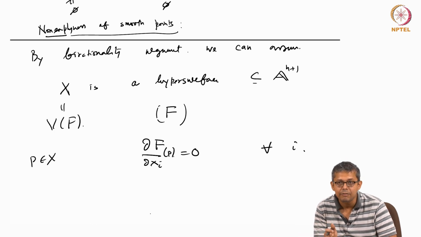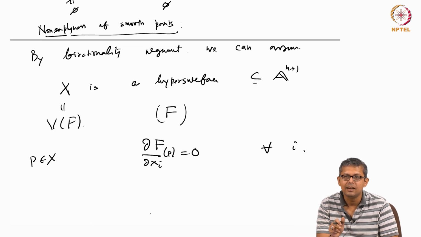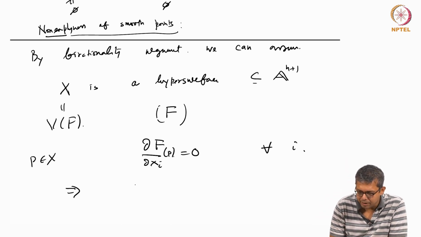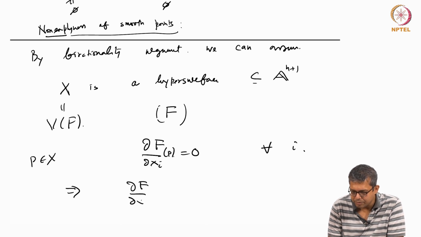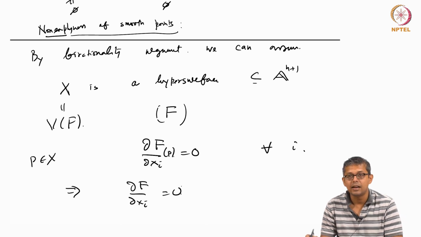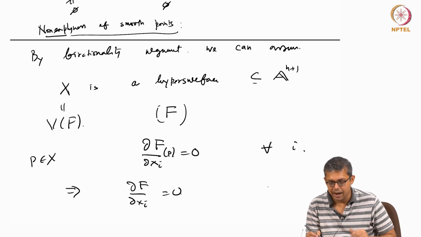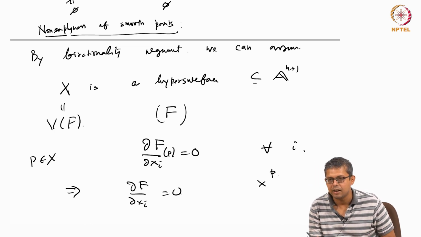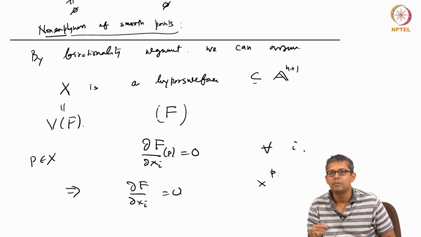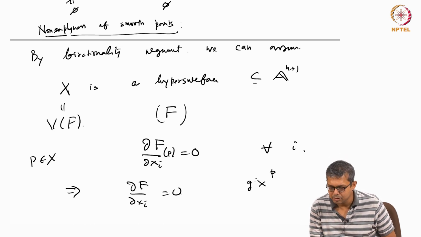But the degree of del F del Xi is less than the degree of F, and F generates a radical ideal, so it is not possible. So this would imply that del F del Xi is 0. In characteristic 0 this is not possible because of the degree argument. But in characteristic p, you can have a polynomial like some power p of g(x).